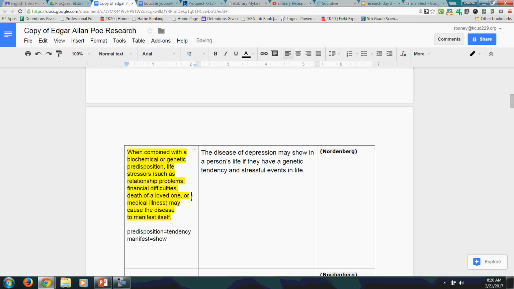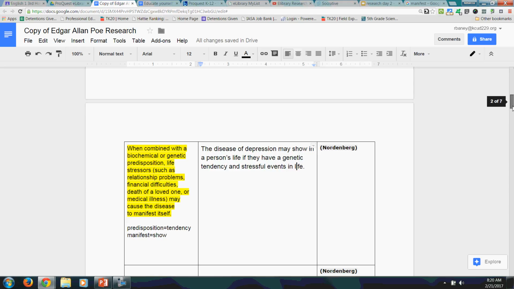It's really important that you understand what the quote is saying before you come over here and try to paraphrase it. So that requires you to break down a lot of the vocabulary and a lot of the sentence parts and try to figure out what is that really saying. So now this is a paraphrase because it's in my words. I used tendency instead of predisposition. I used show instead of manifest. And it's in my own word order, but it means the same thing. So therefore, it is an accurate paraphrase. The disease of depression may show in a person's life if they have a genetic tendency and stressful events in life.